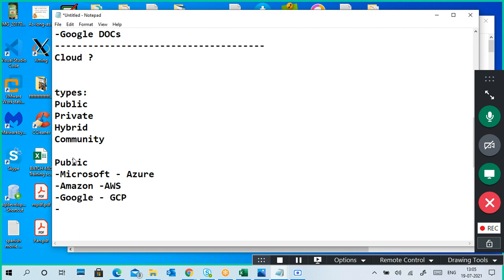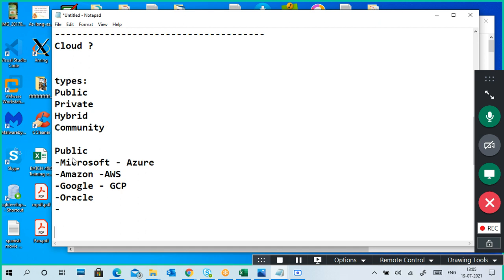Of course, other companies like IBM, Oracle, and Digital Ocean are there. Like so many organizations, they are public cloud service providers.